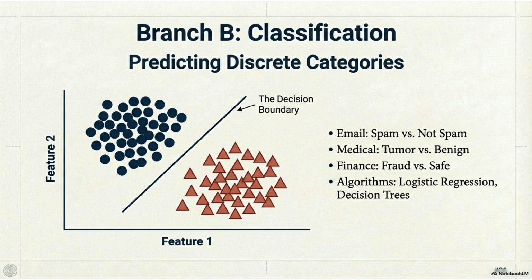Classification. Classification predicts discrete categories: spam or not spam, tumor or benign, fraud or safe. Algorithms include logistic regression, decision tree. The output is a category.